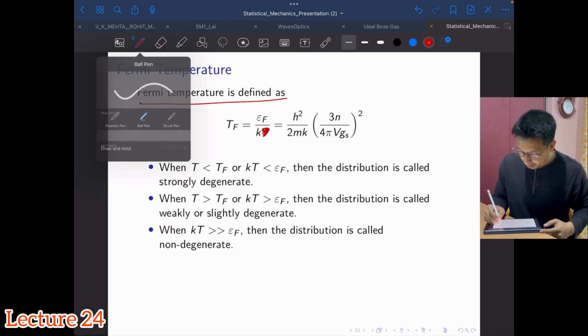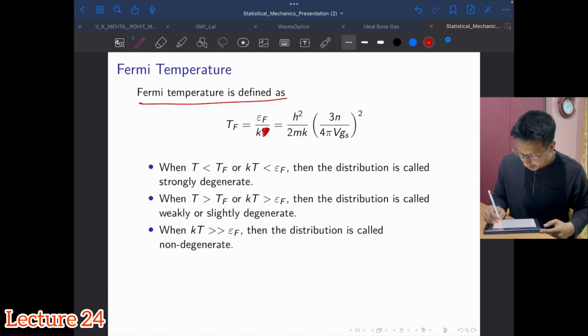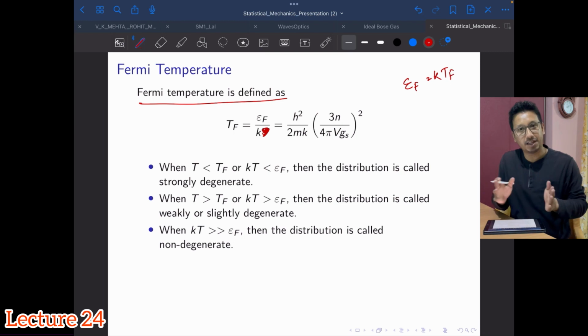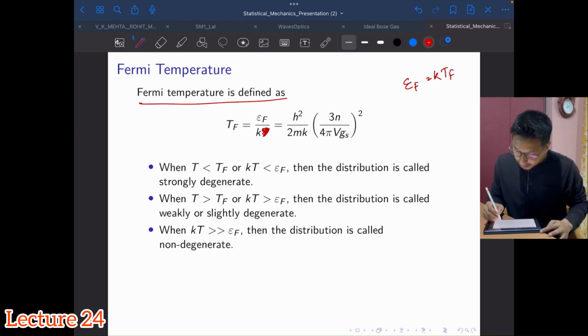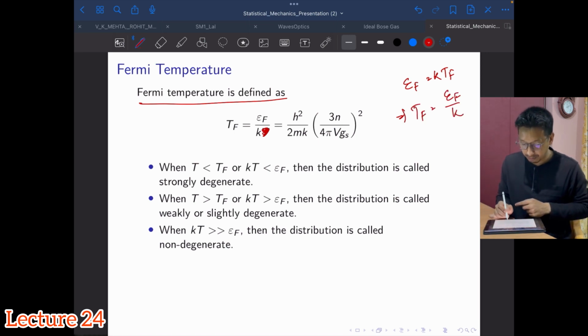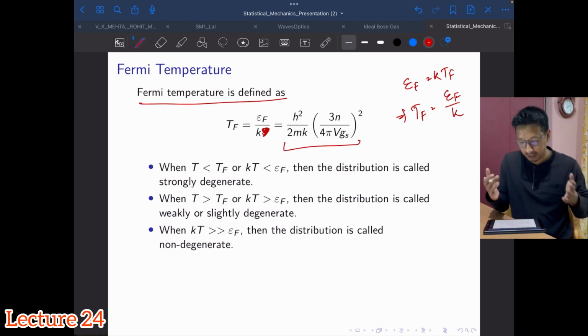We define k, the Boltzmann constant, times TF as the Fermi energy, so TF will be given by EF divided by k. Simply the expression of Fermi energy we have obtained, divided by k, will give you the Fermi temperature.